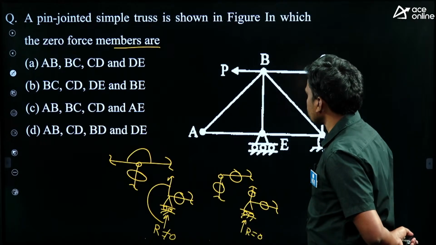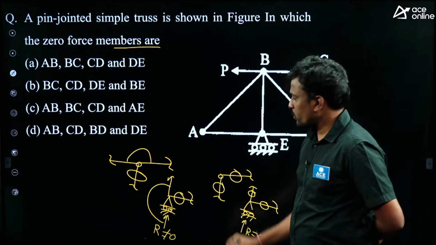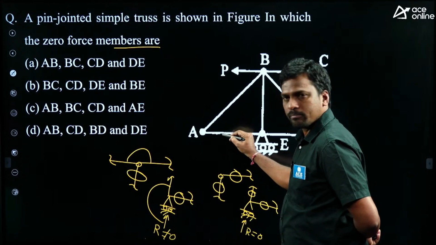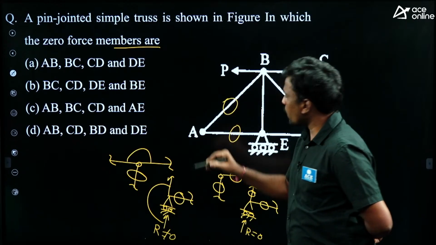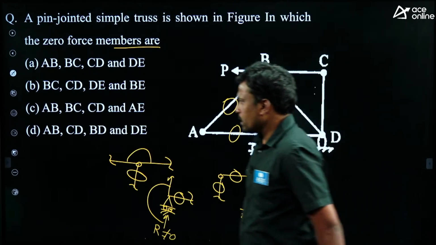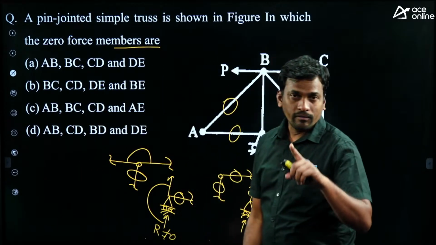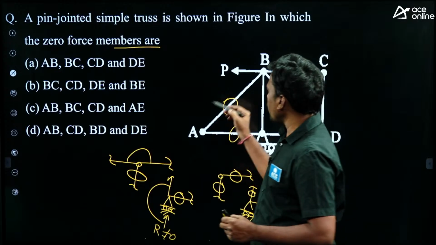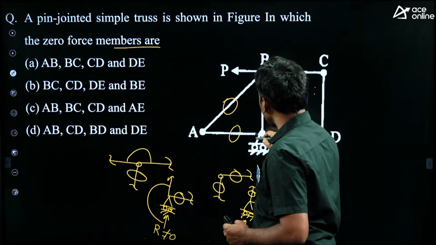Right, we'll check it. At joint A, how many members are meeting? Only 2 members, right? And these 2 are same line or different line? Different line. This is the second shortcut, right? Then force in both the members are 0. Okay, just we'll remove the 0 force members. But practically, we never remove the 0 force members, right? For stability purpose. Okay, but theoretically, we can remove these 0 force members.